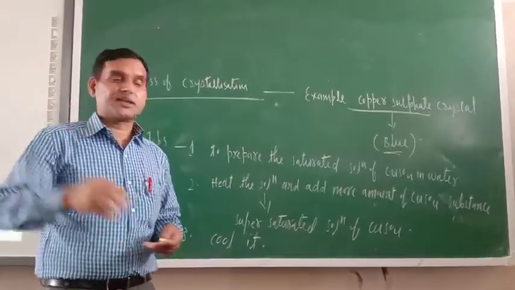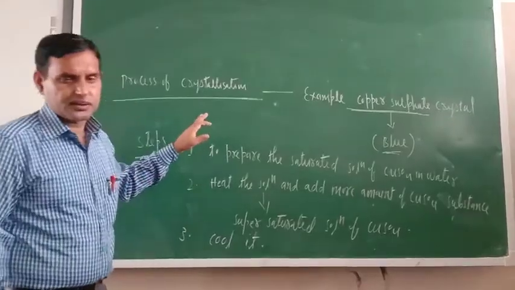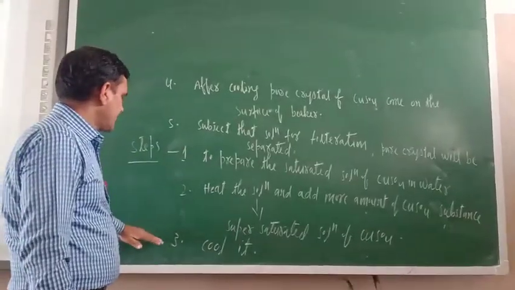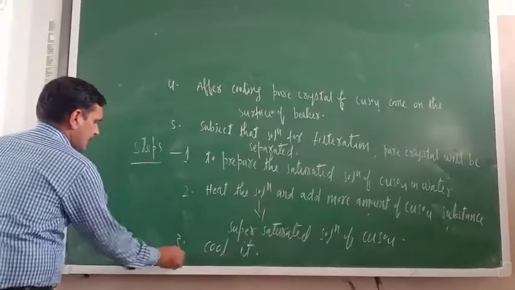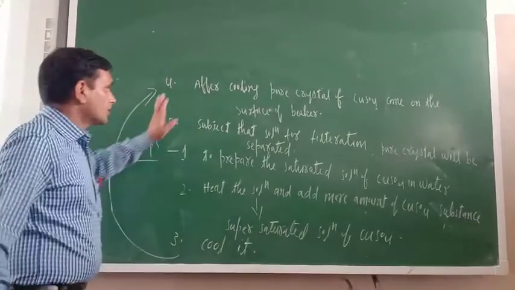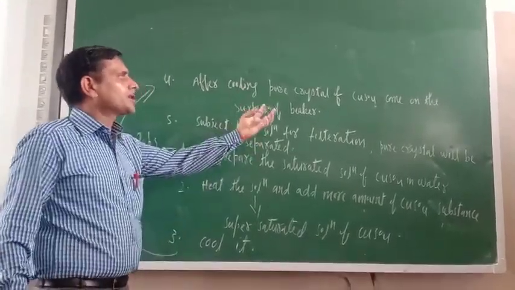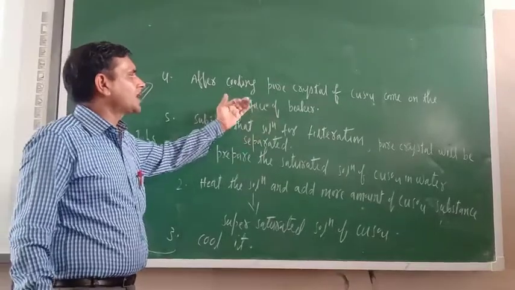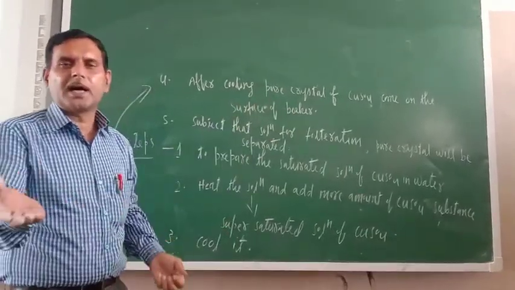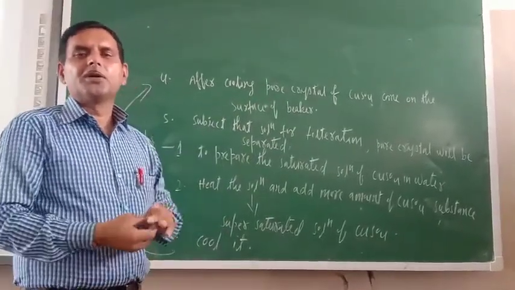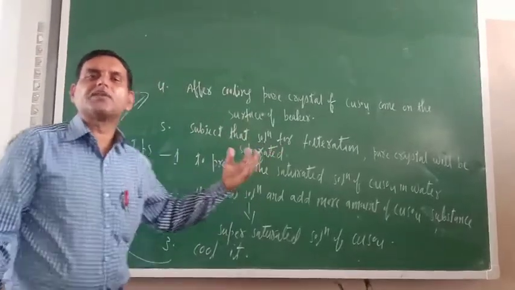Now what is the next step? Dear cadets, now I am writing step number 4. After cooling, pure crystal of copper sulfate comes on the surface of the beaker, so at the upper surface of the beaker you will get the blue copper sulfate crystal.